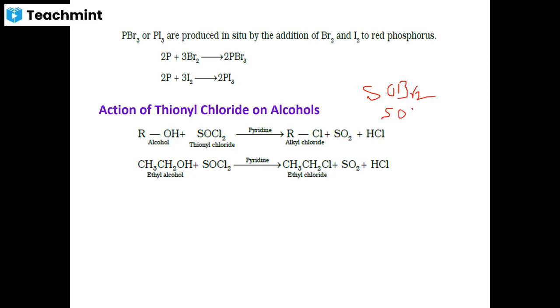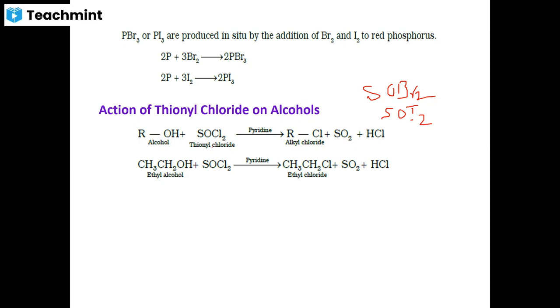So therefore, only thionyl chloride is used for the preparation of alkyl chlorides, but you cannot prepare alkyl bromides by using thionyl bromide or thionyl iodide. So this method is called Darzens' reaction.